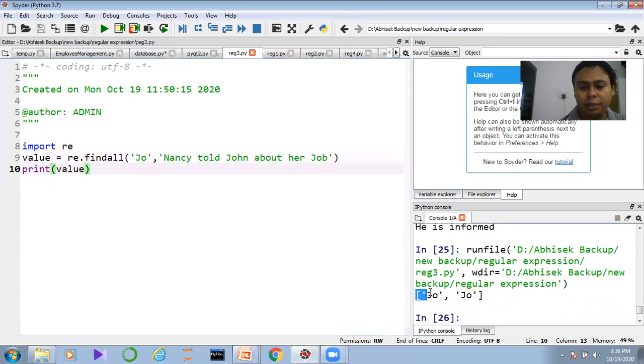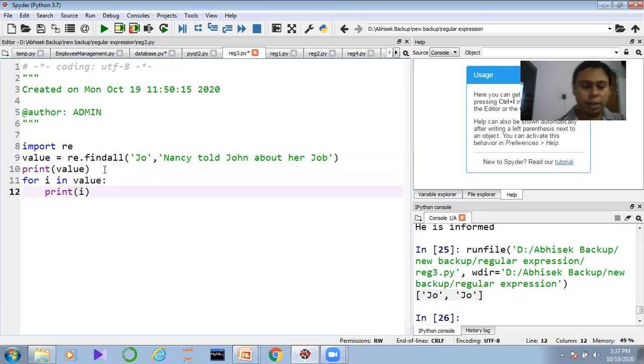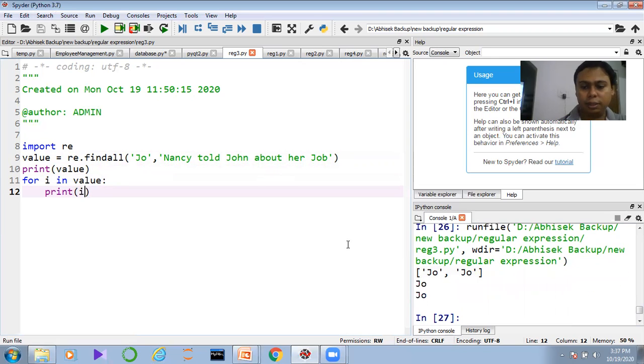If I debug the code, you can see I am using the data JO, which is the initial of both John and job. The total number of times JO is repeated in the sentence is present as a list object, so I am getting a list here. If you want to get the data, you can also use a for loop: print i. Now execute it, and you can see JO coming.